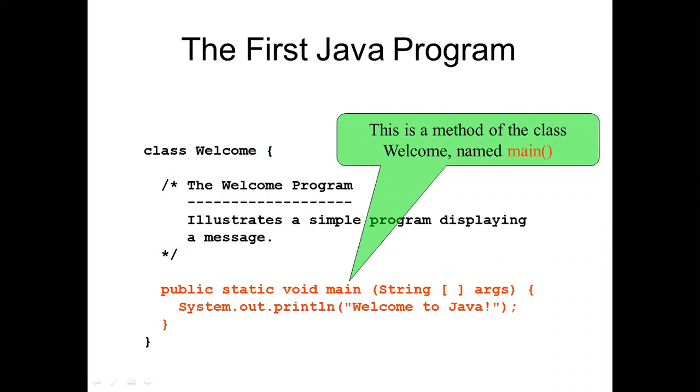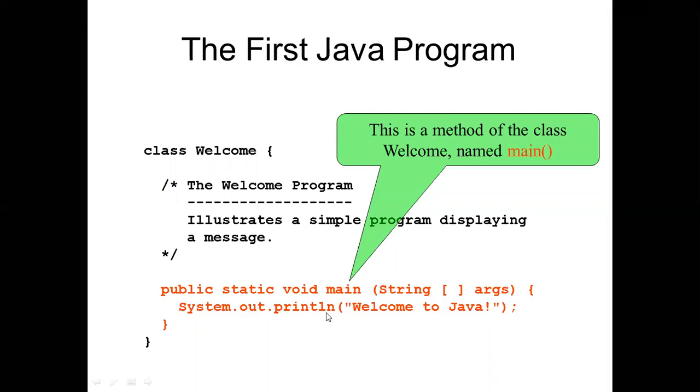Now again you can see public static void main String argument and then System.out.println Welcome to Java. So this is a method of the class Welcome named main. Main here is a function because you are indicating that the execution is going to start from here.